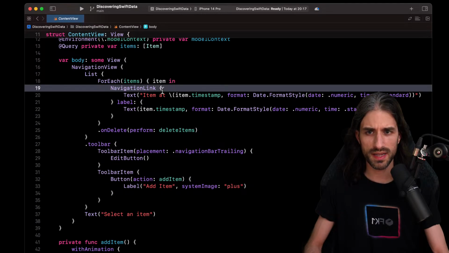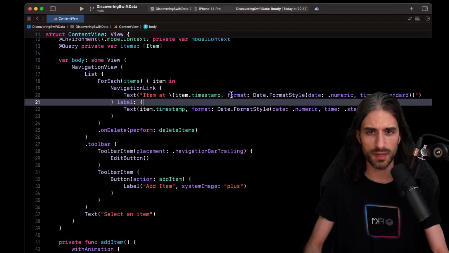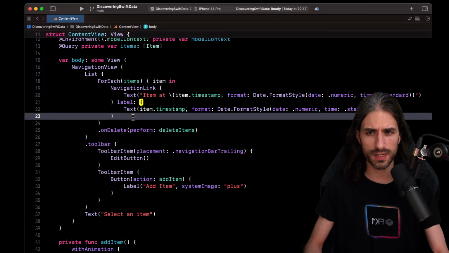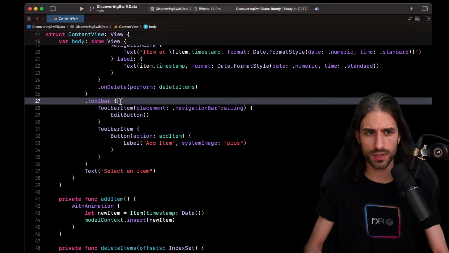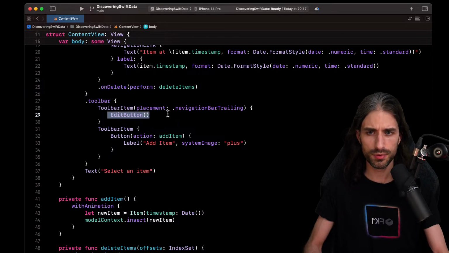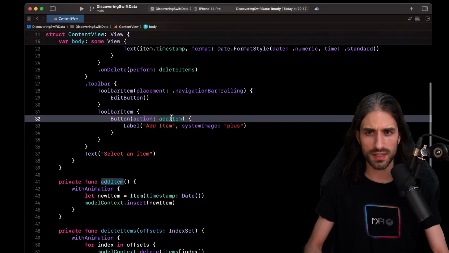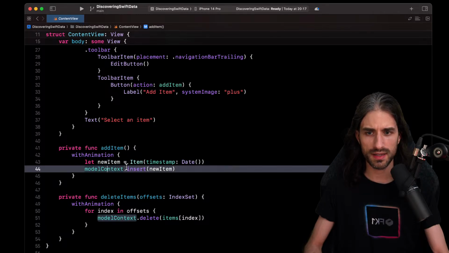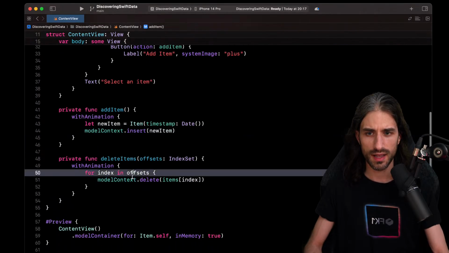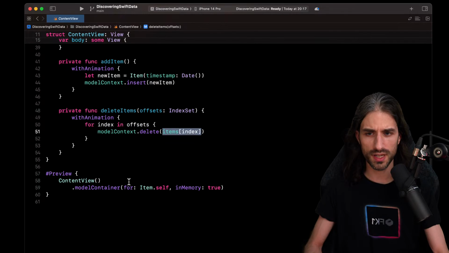And for each item, we display a NavigationLink towards a Text. So the detail view is just a text that says, okay, this is an item created at this timestamp, with the timestamp being formatted nicely to be human readable, okay? We have an onDelete so that we can swipe to delete. And we have a toolbar with two buttons so that we can edit, so put the list into edit mode, and add a new item, okay? Add a new item is a function, so what does it do? It creates a new item with the current timestamp and inserts it into the model context. And for delete, it deletes the item at the index in the model context, okay?